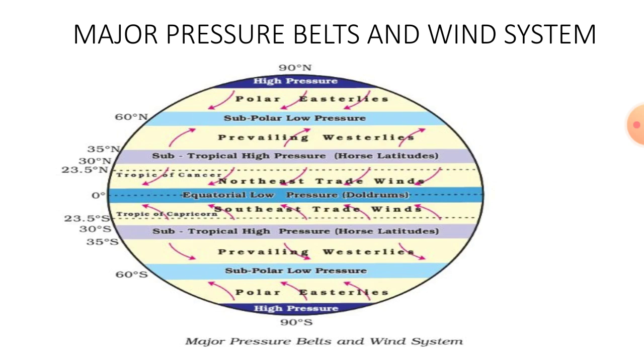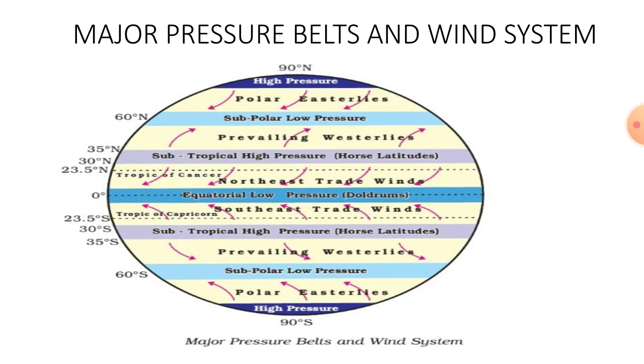Next, pressure belts and wind system. You know that the movement of air from high pressure area to low pressure area is called wind. Winds can be broadly divided into three types. First is permanent winds, second seasonal winds, and third local winds.